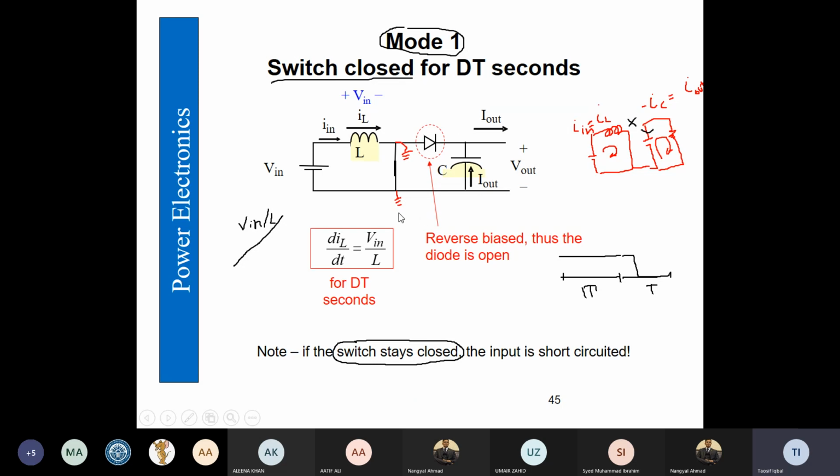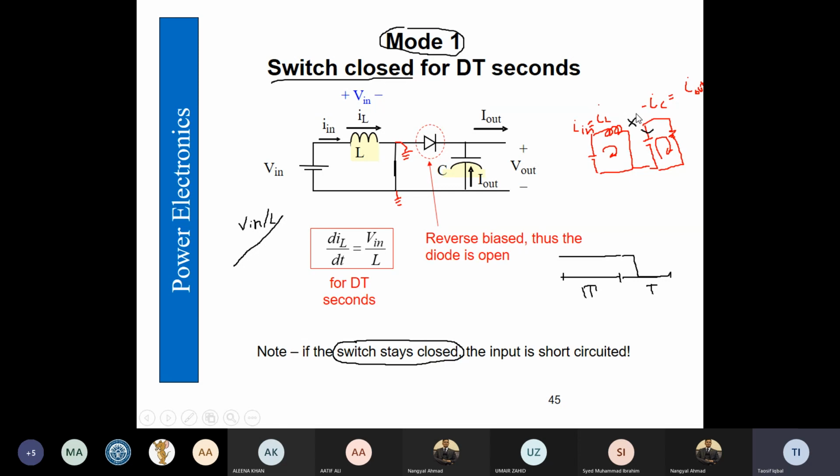So first mode, in which we close the switch, therefore T on time is there, and inductor current starts rising with the slope V in by L. And still in this we have to make sure that switch is not closed for duty cycle approaching 1, because otherwise supply voltage is going to get short circuit.